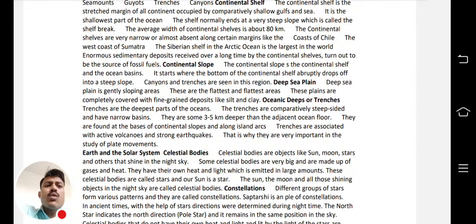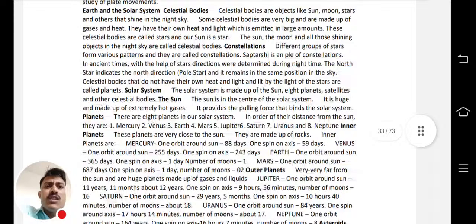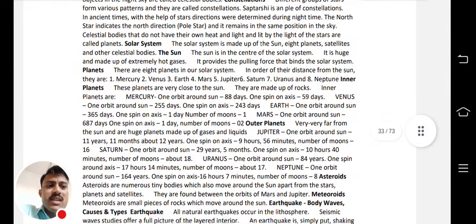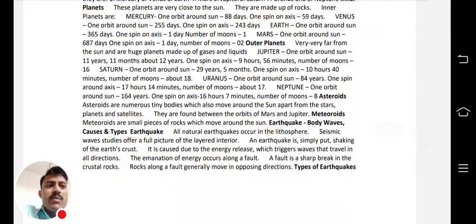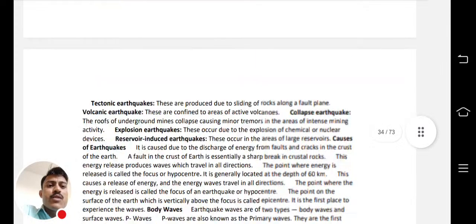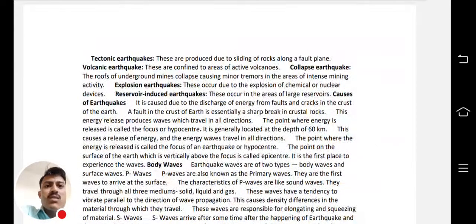Now earth and solar system is covered in detail, like what are the inner planets, what are the outer planets, how is the sun, what are the gases in the sun, how much is its temperature, everything. Like asteroids, meteoroids, causes and types of earthquakes, why earthquakes happen, body waves, like that. Types of earthquakes, tectonic earthquakes, collapse earthquakes, explosion earthquakes, every type of earthquake.